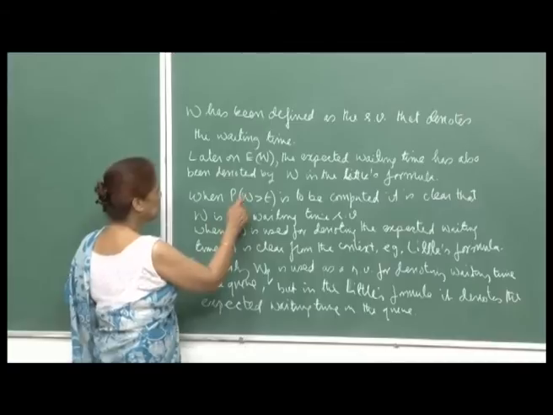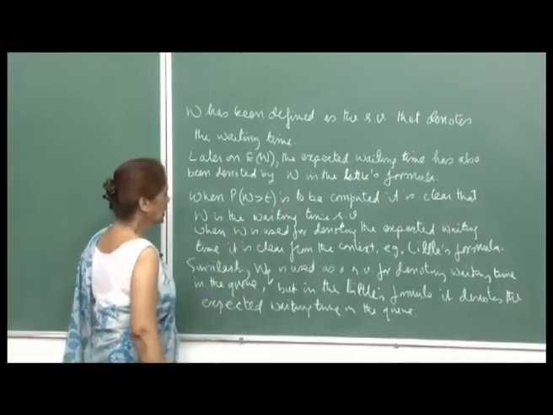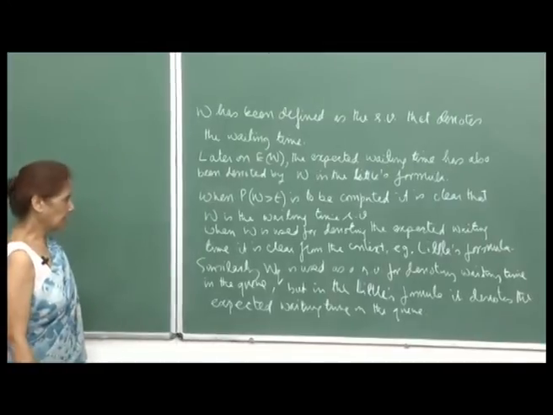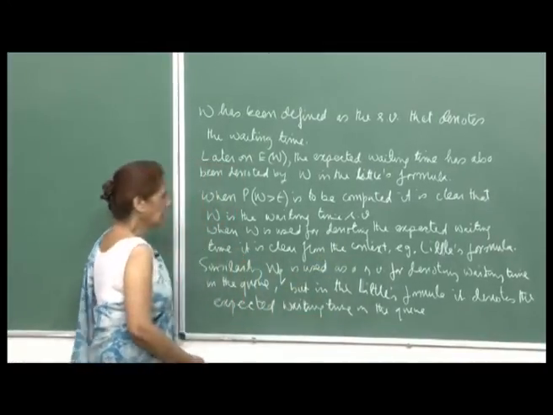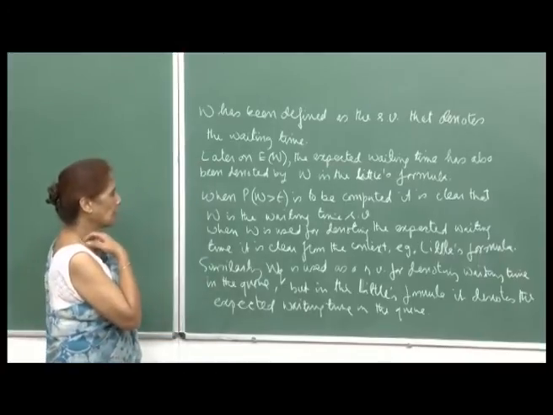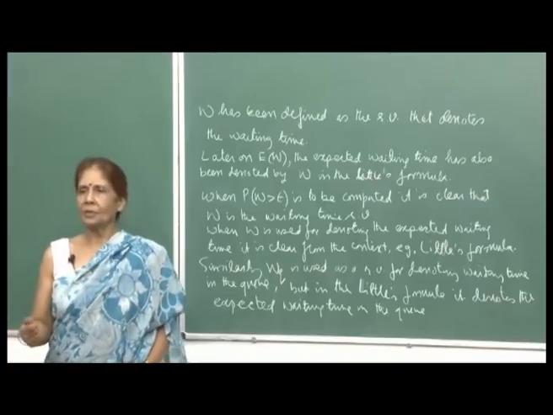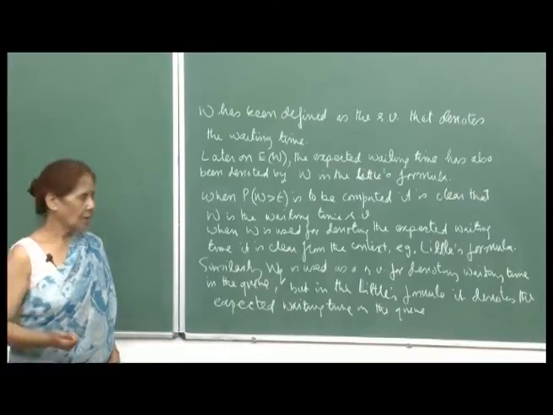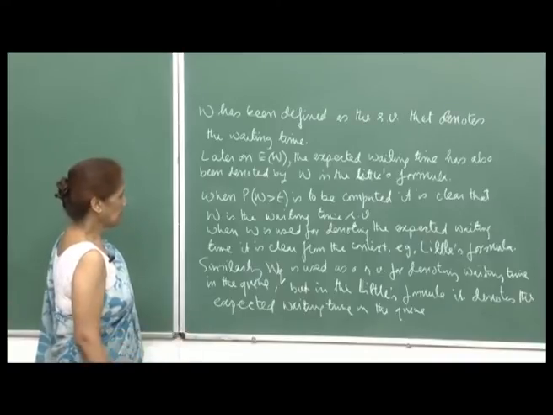So, therefore, probability W greater than T is to be computed. It is clear that W is the waiting time random variable, and when W is used for denoting the expected waiting time, it is clear from the Little's formula that this W denotes the expected value. Yes, okay. Maybe one could have used two different notations, but that is okay.